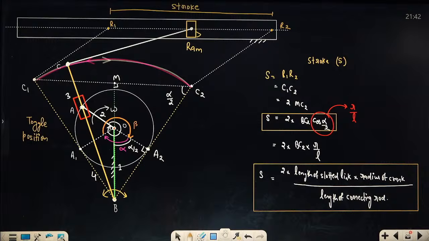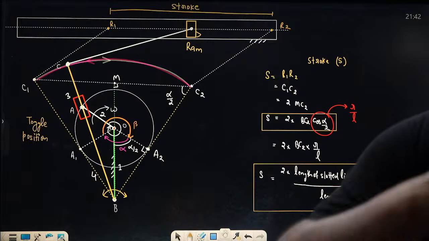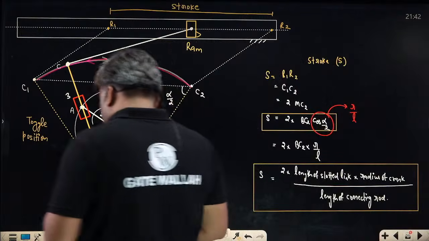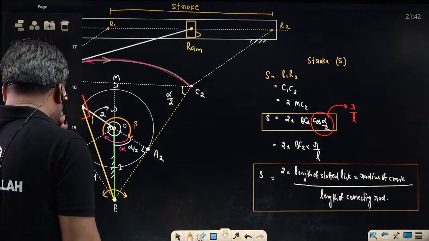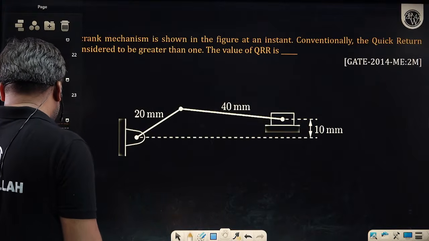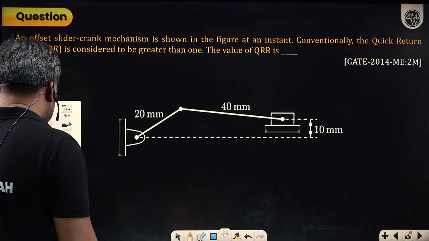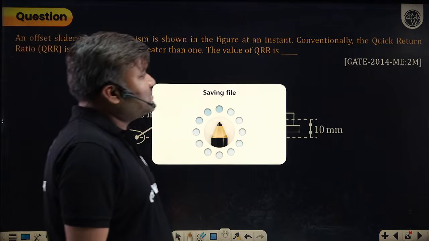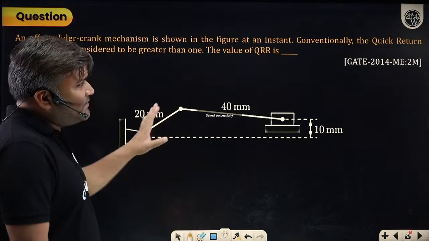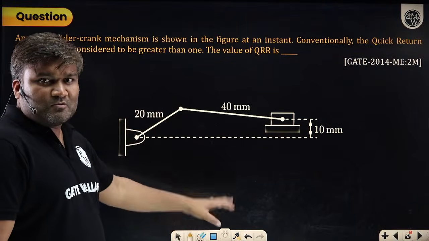Offset slider crank mechanism, you are getting a different answer. But all the questions have already been solved. Questions have already been solved. Chalo, let me discuss your question. That question you are talking about, I think that question is this. Luckily, whatever you are asking in the chat, luckily I had this question in my slide also.